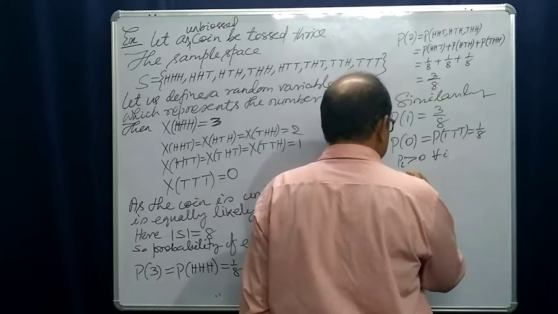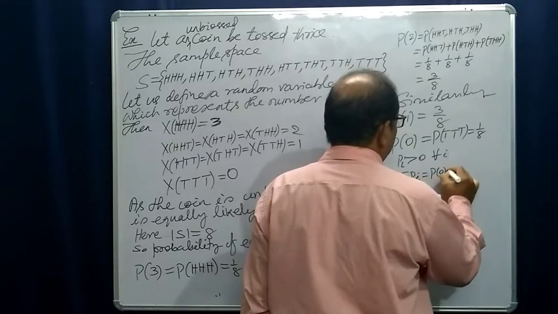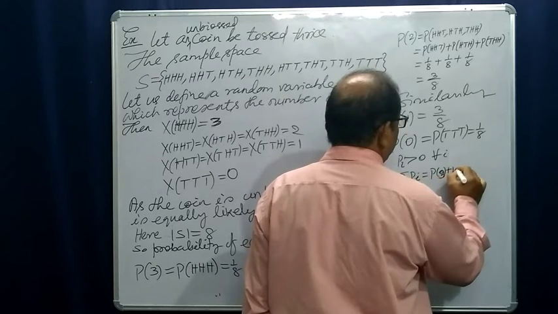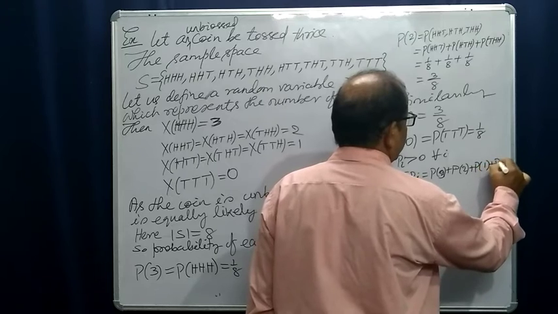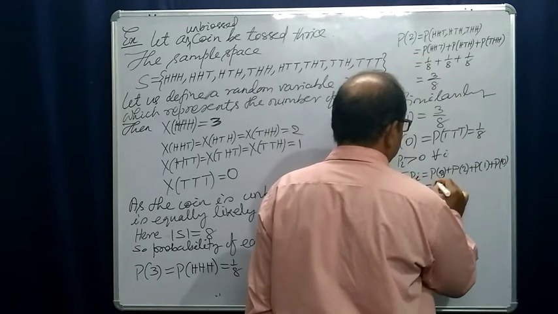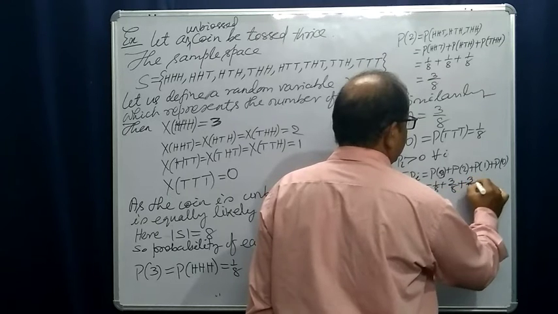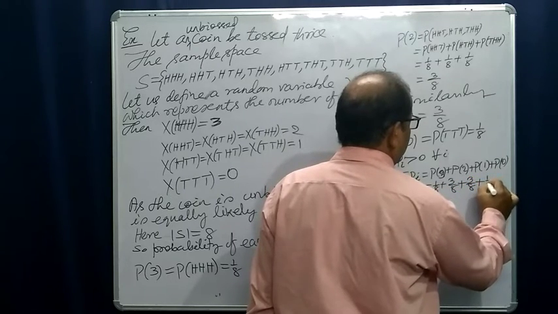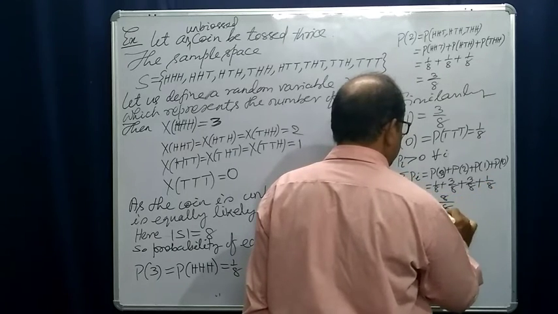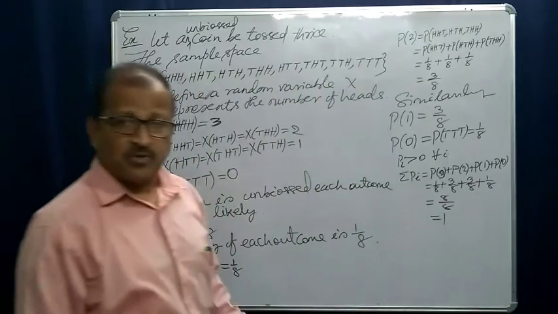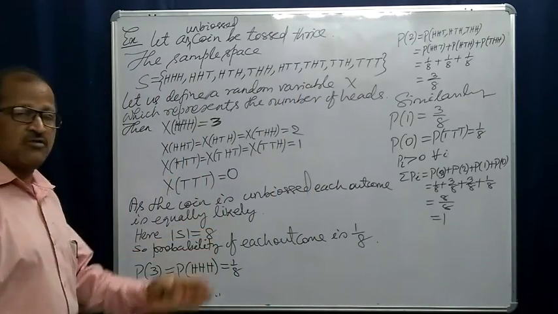Then summation of pi, that is probability of 3 plus probability of 2 plus probability of 1 plus probability of 0, that is 1 by 8 plus 3 by 8 plus 3 by 8 plus 1 by 8, that is equal to 8 by 8, that is equal to 1. Sum of the probabilities of the values of the random variable is equal to 1.